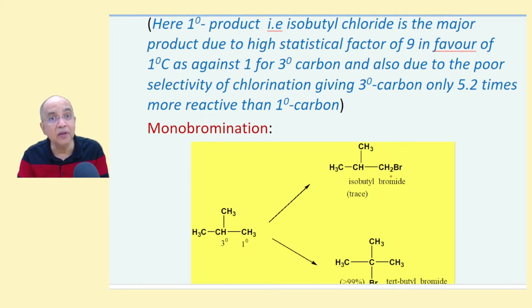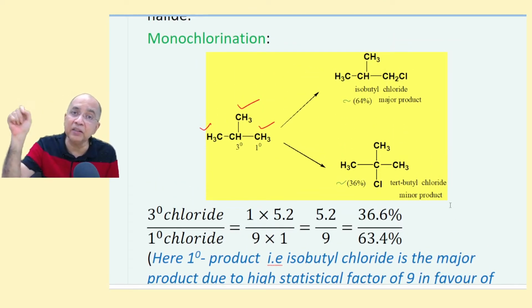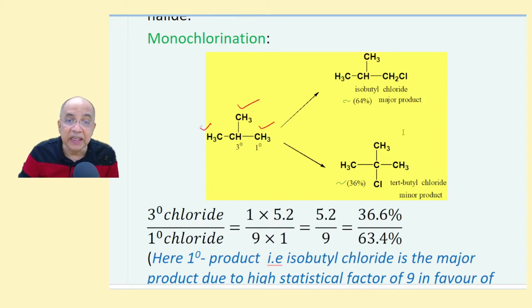Can you believe? Can you believe? On one hand, we are saying 3 degree greater than 2 degree greater than 1 degree. But here, 3 degree is an absolute minority. It's not negligible, 36%, but a minority. And this 1 degree is the majority, 64%. We have calculated, I have just rounded off, 64% against 36%. This is the only exceptional example that you'll find, in isobutane monochlorination. Instead of tertiary butyl chloride being the major product, it will be isobutyl chloride the major product.